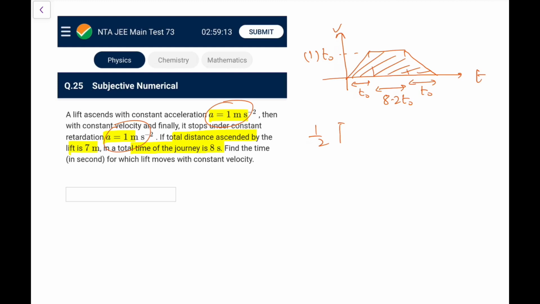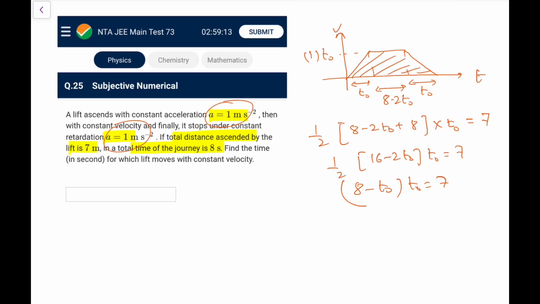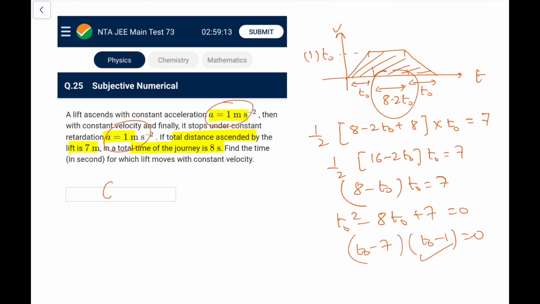So distance would be half the sum of parallel sides. The sum of parallel sides is 8 minus 2 t naught plus 8, complete into t naught. And this is given as 7. So half of 16 minus 2 t naught into t naught equals 7. 2 cancels. So 8 minus t naught into t naught is 7. This is a quadratic. So t naught square minus 8 t naught plus 7 is 0. So t naught minus 7, t naught minus 1. So what we have now, because the total time is 8 seconds, t naught cannot be 7, so I'll go for 1 second for t naught. That means 8 minus 2 t naught, the duration for which it goes with constant velocity, will be 6 seconds.